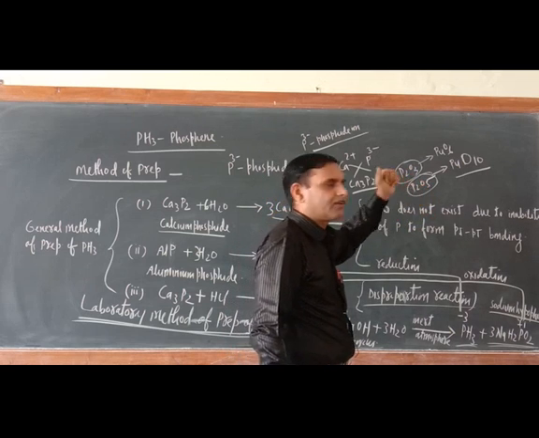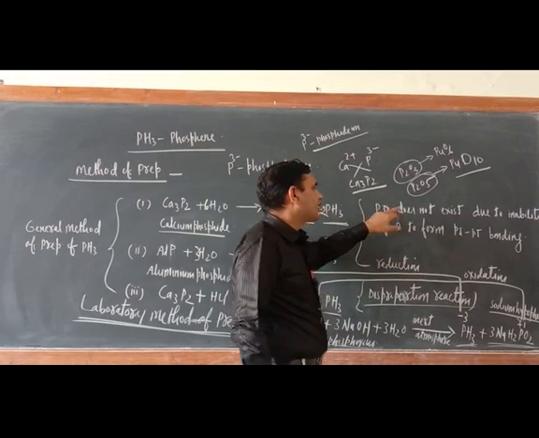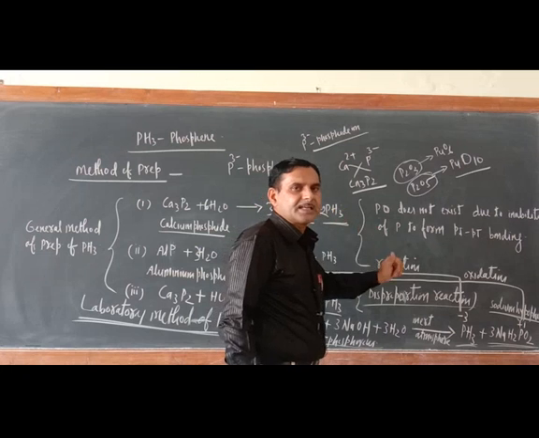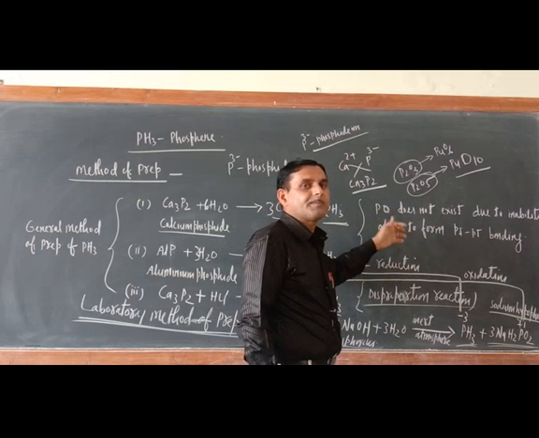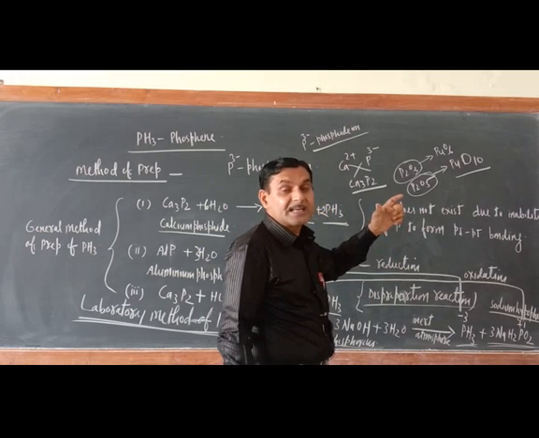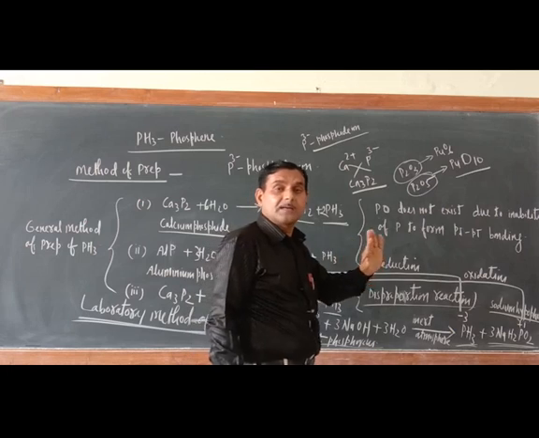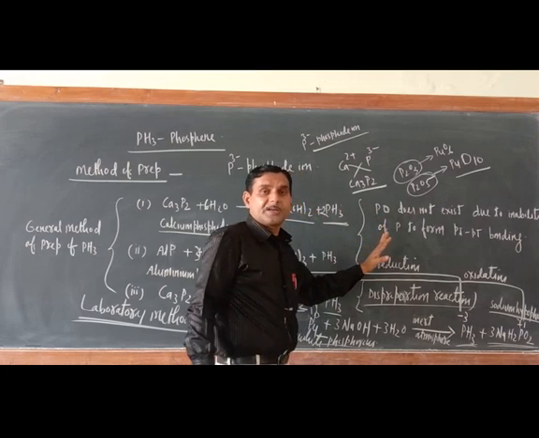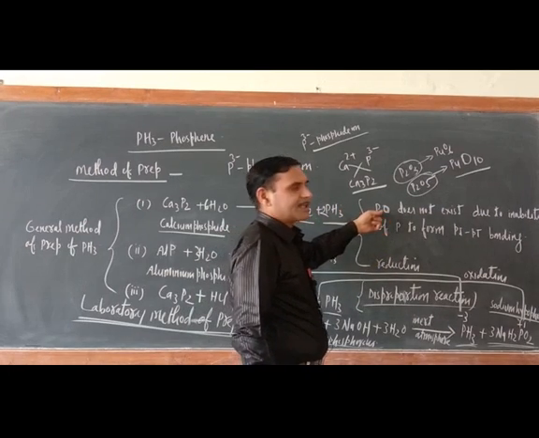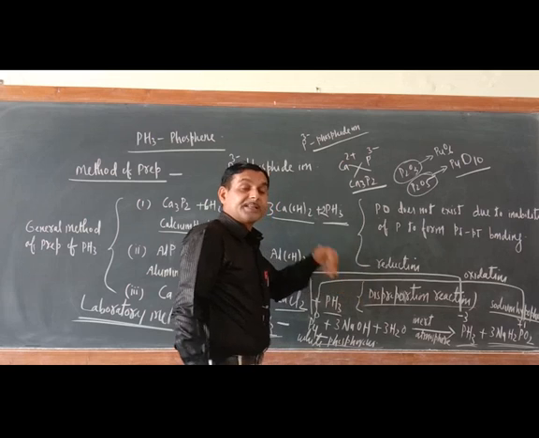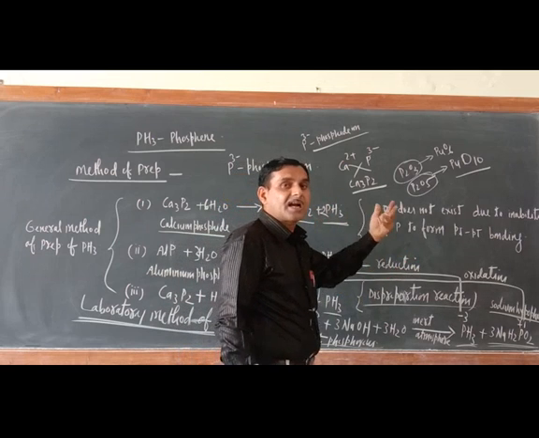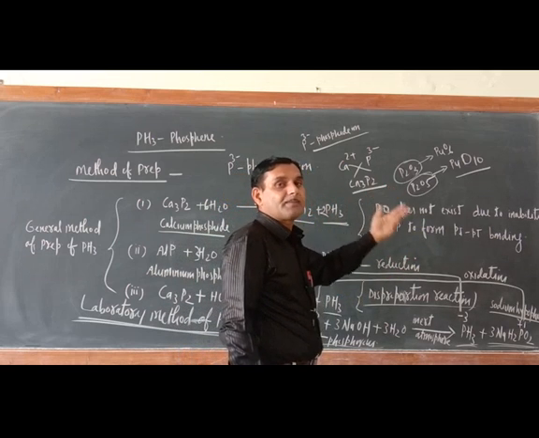Here the question is why PO does not exist. The simple reason is that phosphorus is not capable of making a p-pi bond with oxygen due to its bigger size and lower electronegativity. That is why PO does not exist. Anyhow, P2O3 and P2O5 exist, but in monomeric condition they are not stable. They are stable only in dimeric condition.